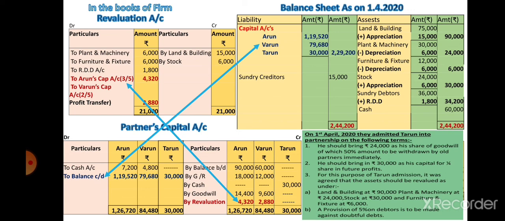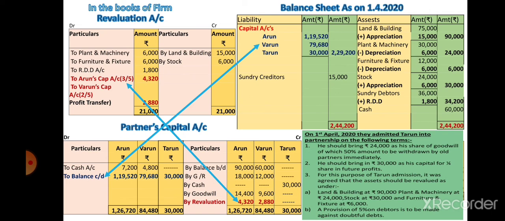In revaluation, there is a profit of rupees 7,200, which is distributed to partners Arun and Varun in their profit sharing ratio. The profit is distributed to old partners and also credited to their capital accounts.